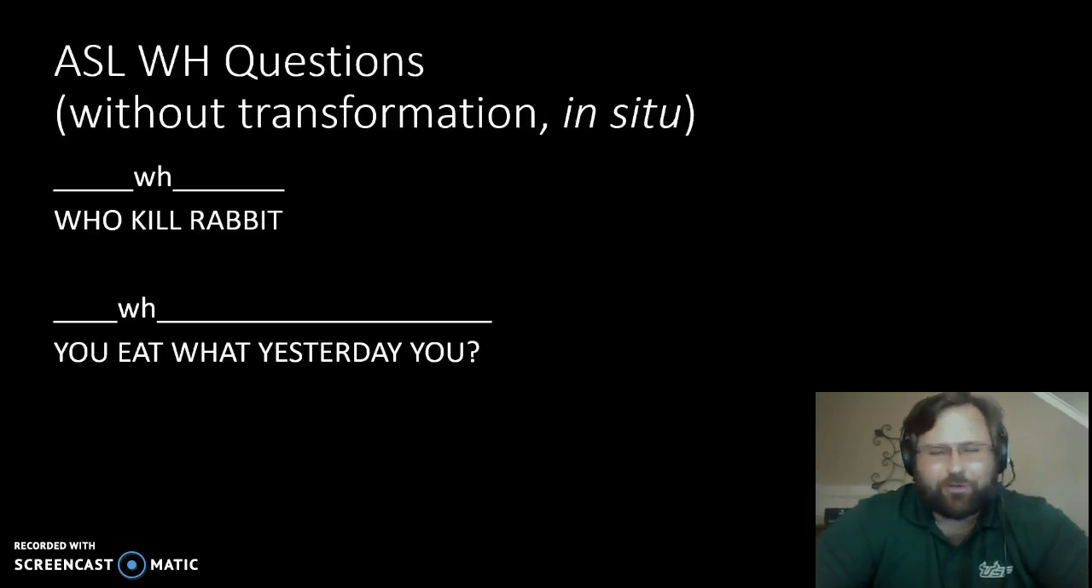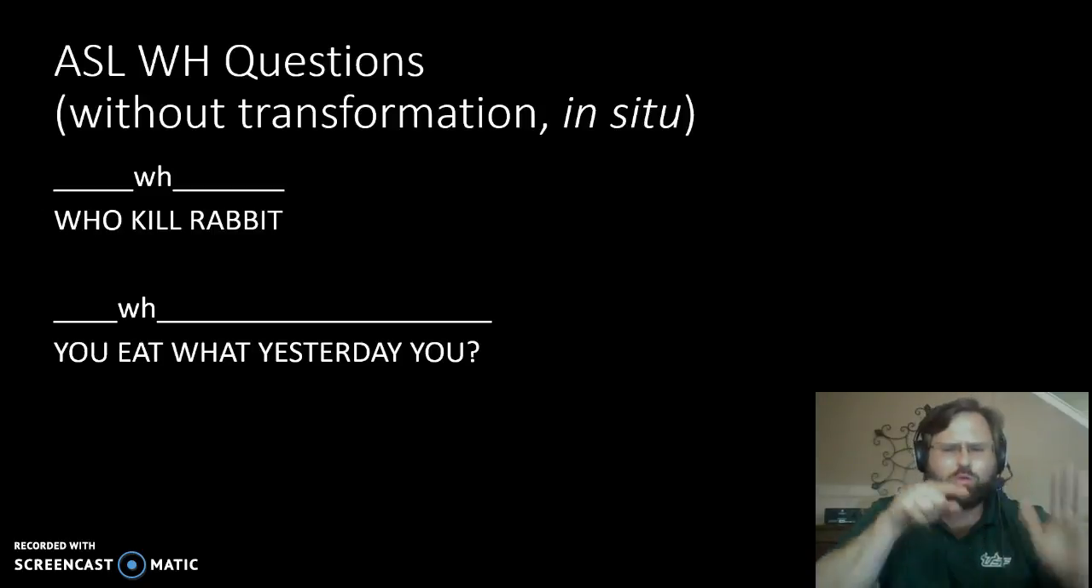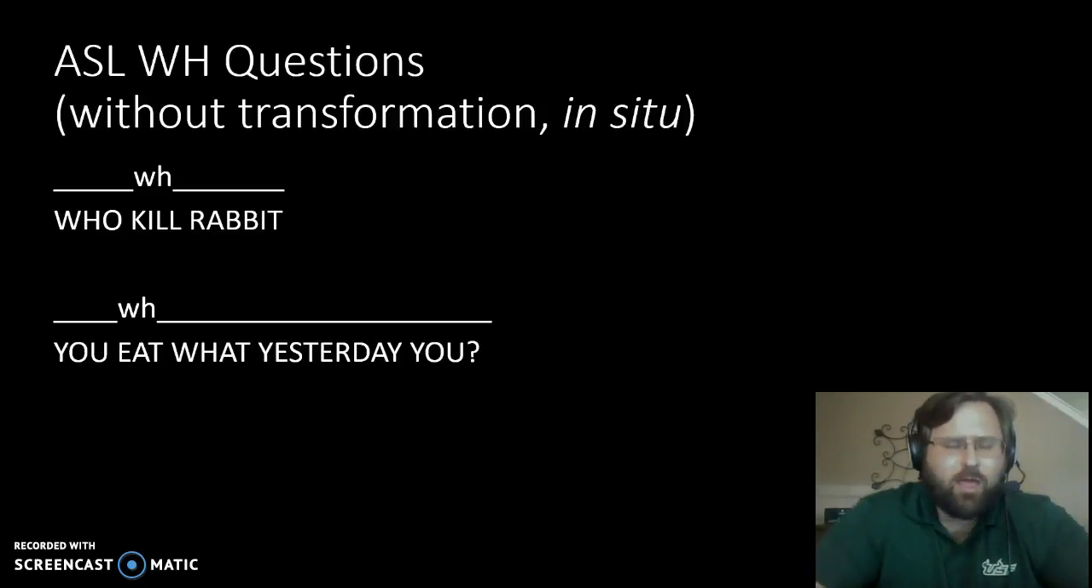So let's start with in situ questions, where the question word is left exactly where it is. So the first example would be who killed rabbit. And notice you use the WH question face, which is the furrowed eyebrows. Now in that sentence, who is at the beginning because it's a subject, and in ASL subjects come at the beginning. SVO, remember that's the deep structure of the ASL sentence. So it's okay to leave the subject word at the beginning.